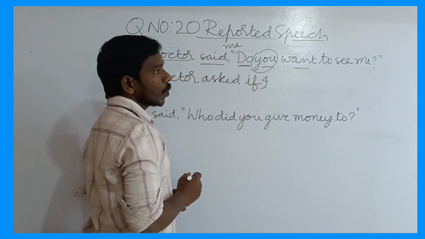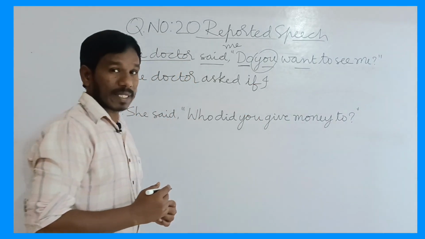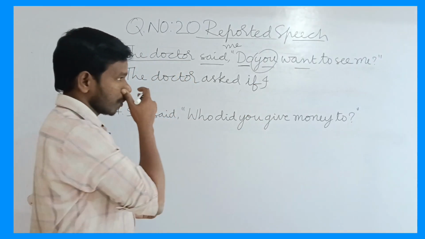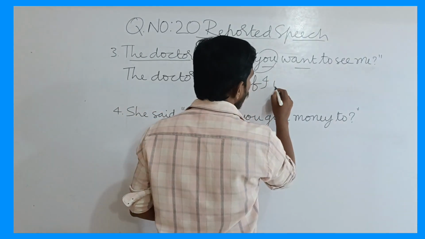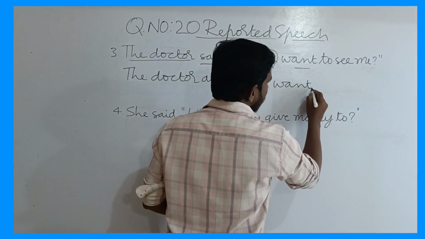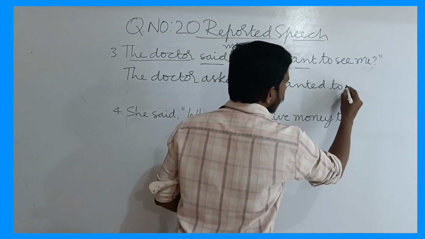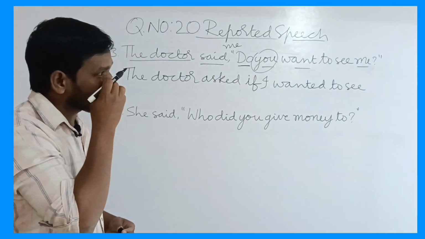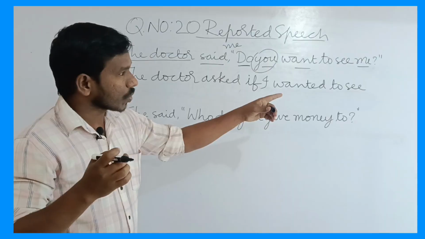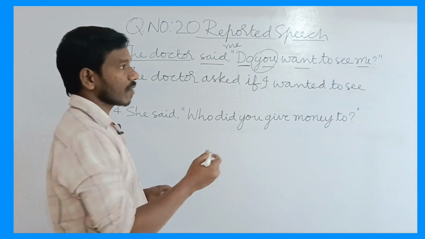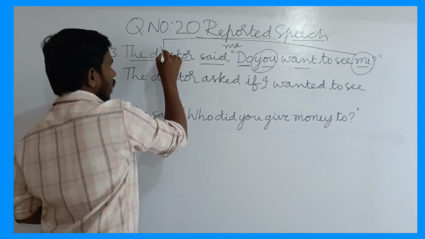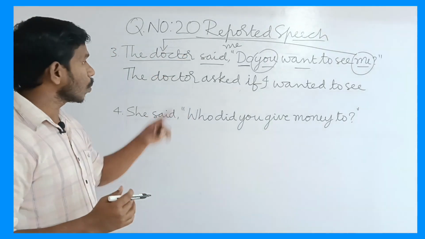Now see here, "you want." This is a simple present tense, which should change into simple past. So we have to use here, "I wanted to see me." "Me" is a first person pronoun. It should change according to the speaker. Who is the speaker here?